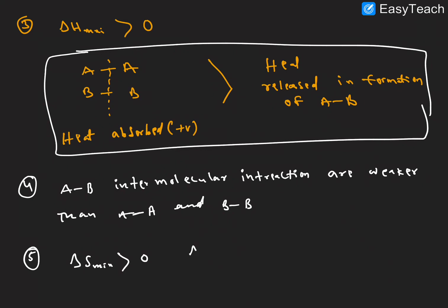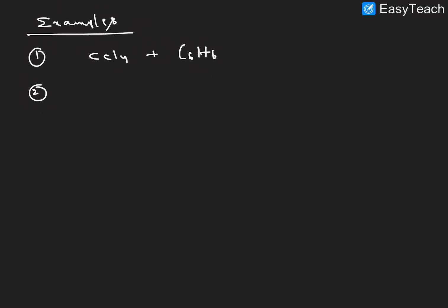Delta S mixing is greater than 0. Delta G mixing is less than 0. I hope it is clear. Next, sixth point here, examples. Example number 1 here, carbon tetrachloride CCl4 plus benzene C6H6. This shows positive deviation because it is not similar in size and similar type of shape, right?